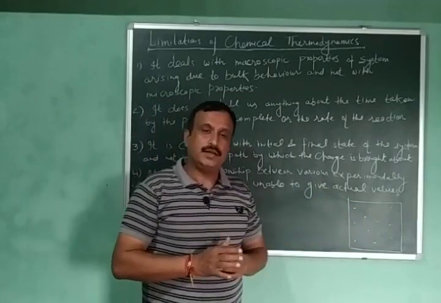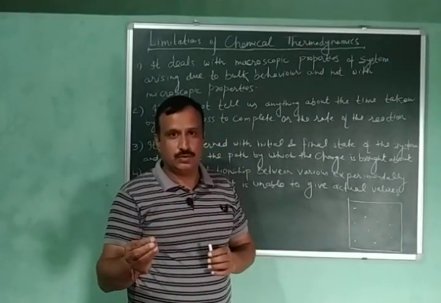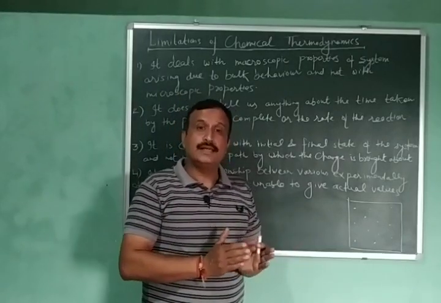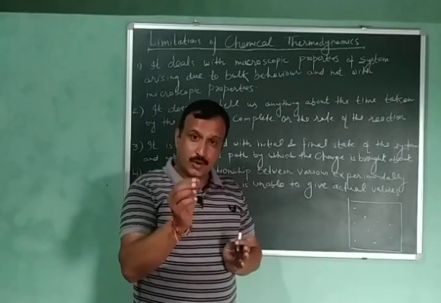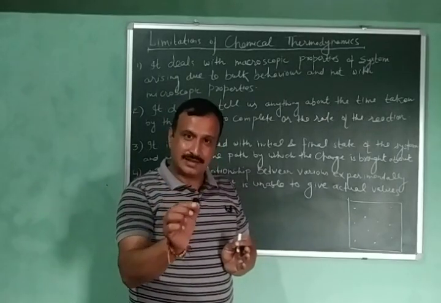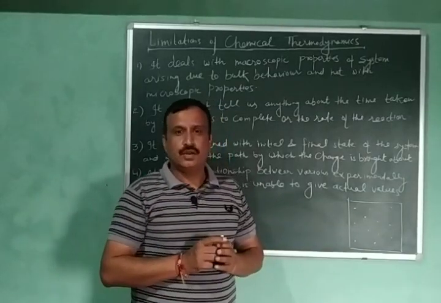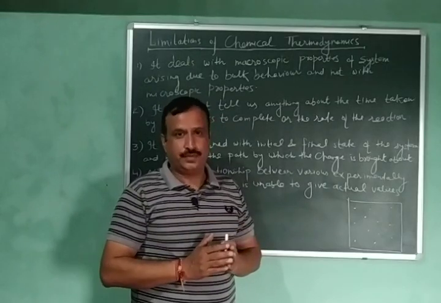So when we study the properties of individual atoms, molecules, or I can say particles, then those properties are called microscopic properties. So we can say that properties of these small particles are called microscopic properties. In chemical thermodynamics, we don't deal with them.